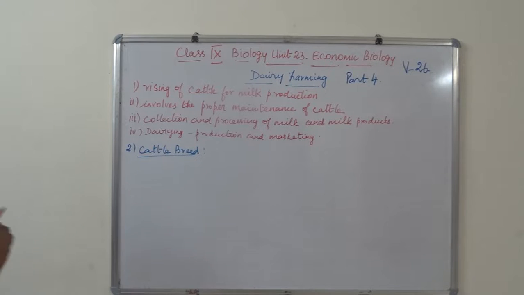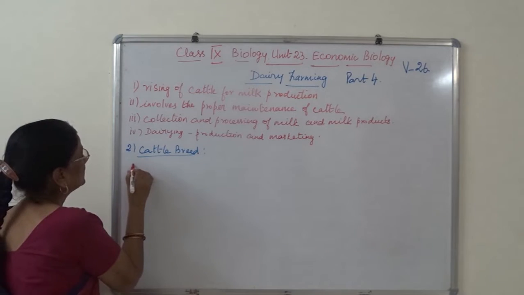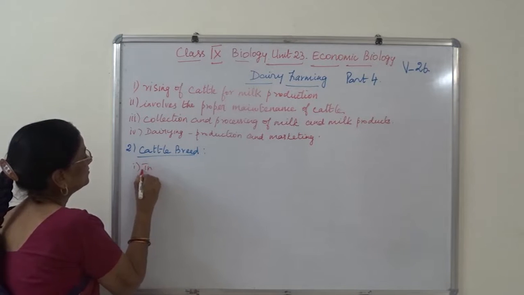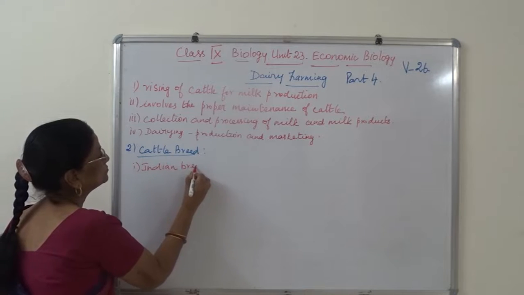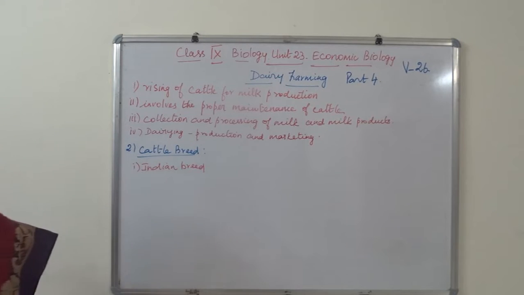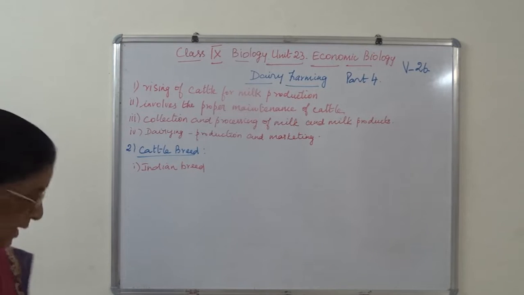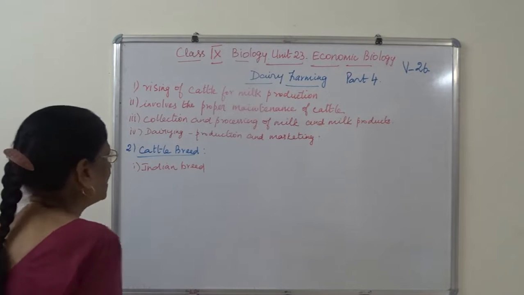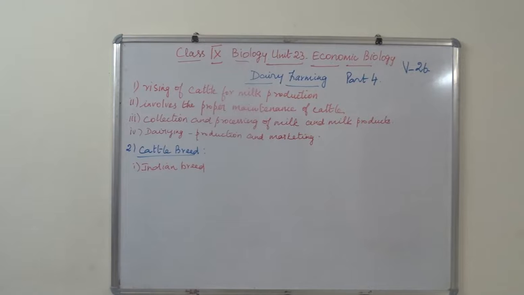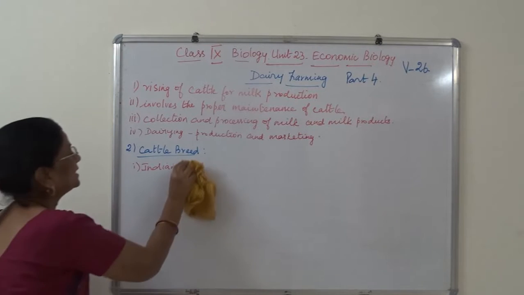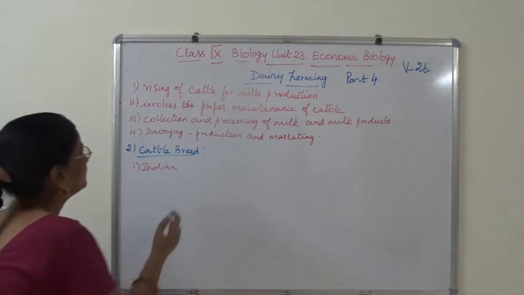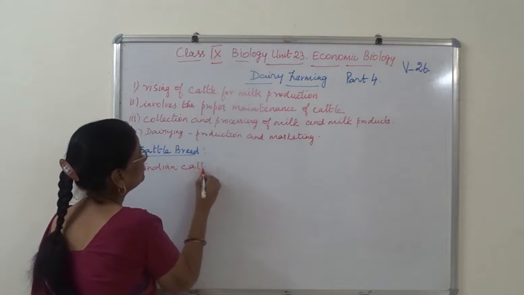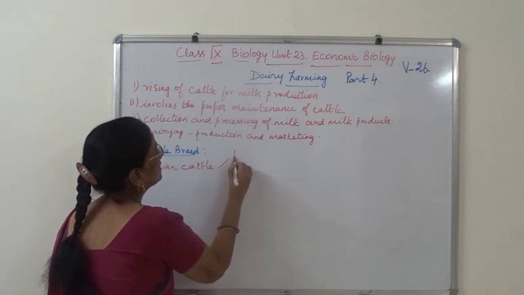Next one, cattle breed. Under cattle breed, we have Indian breed, or Indian cattle. What is it?